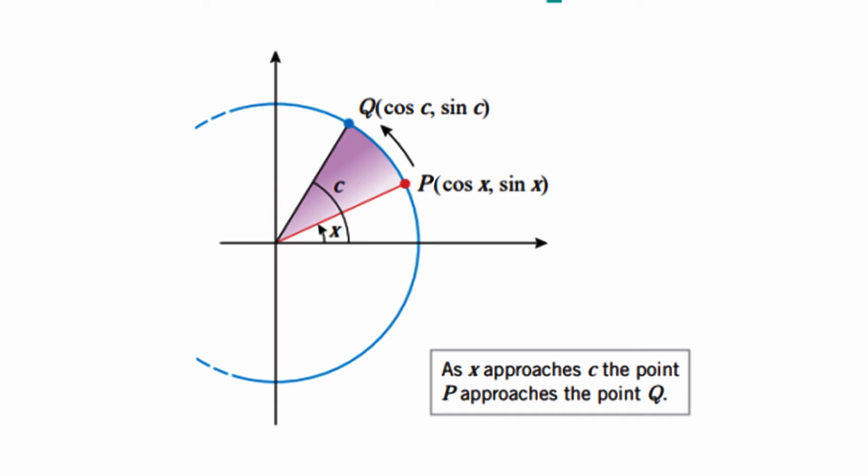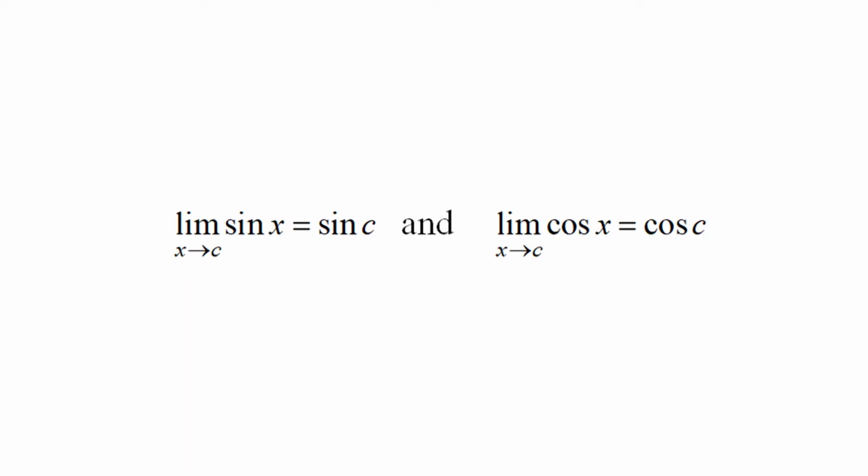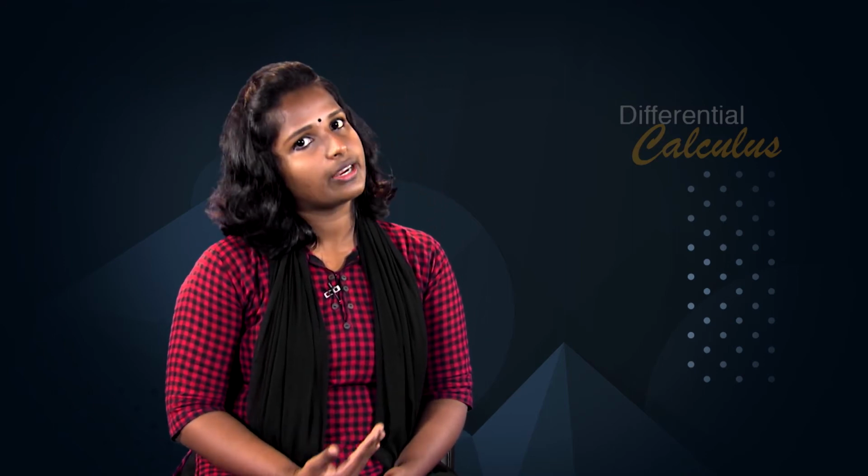If, as illustrated in the figure, the angle x approaches the angle c, then the point P(cos x, sin x) moves along the unit circle toward Q(cos c, sin c), and the coordinates of P approach the corresponding coordinates of Q. This implies that the limit of sin x as x approaches c is sin c and the limit of cos x as x approaches c is cos c. Thus, sin x and cos x are continuous at the arbitrary point c. That is, these functions are continuous everywhere.